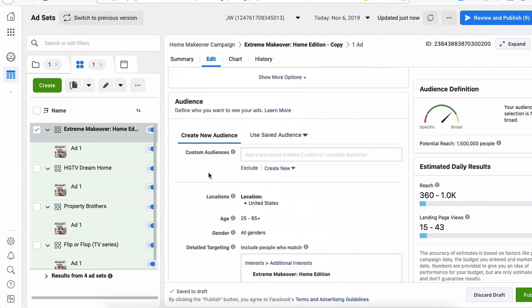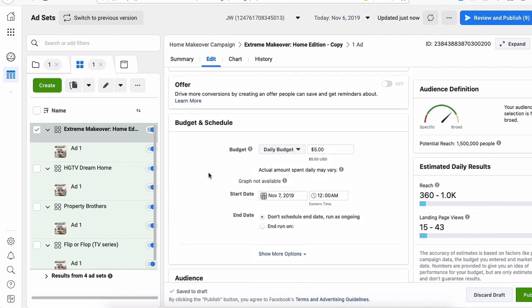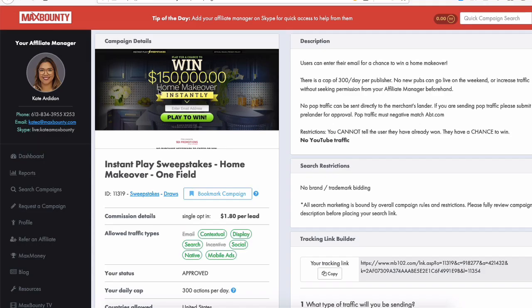Once you have the ads running, you'll be able to see which demographic is responding better to your ads. Is it male or female? Is it another demographic? Is it a certain age range? Is it something else? Is it a certain interest? And you'll be able to narrow down exactly what's going on. I'm going to make another video on this whole process later on, but that's pretty much it. That's how you take a Maxbounty campaign and create a Facebook ad campaign where you buy Facebook ads that is going to give you $1.80 per lead for every single email opt-in.